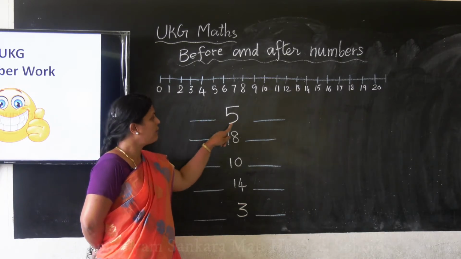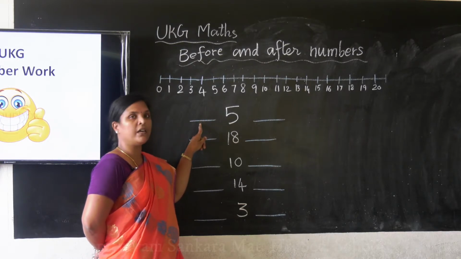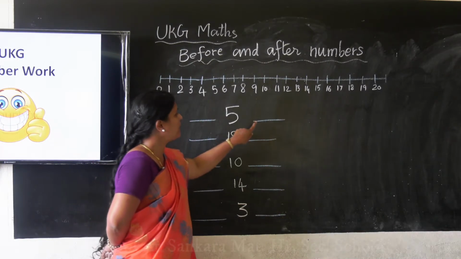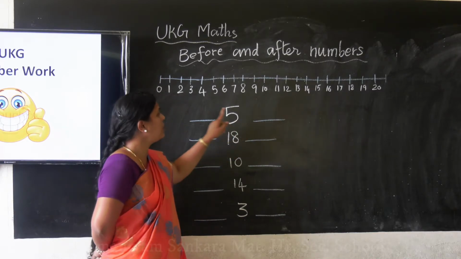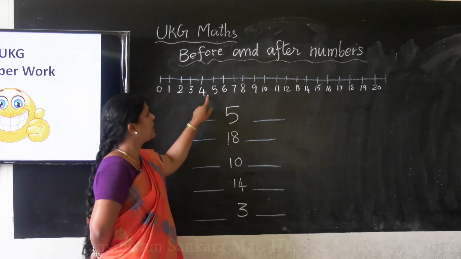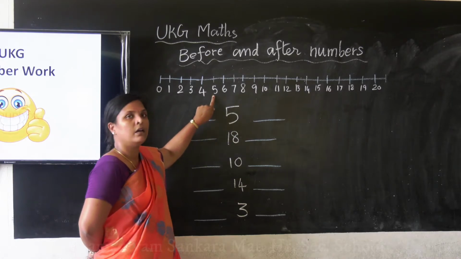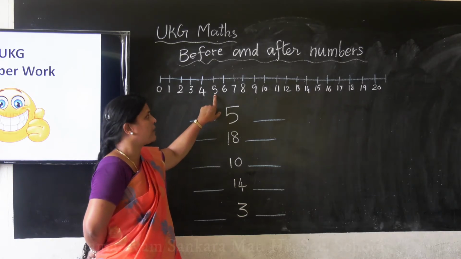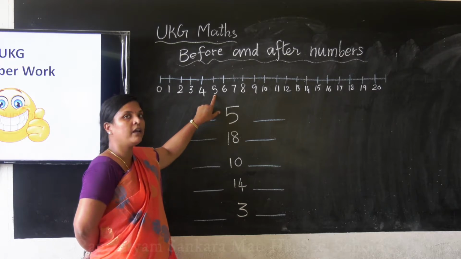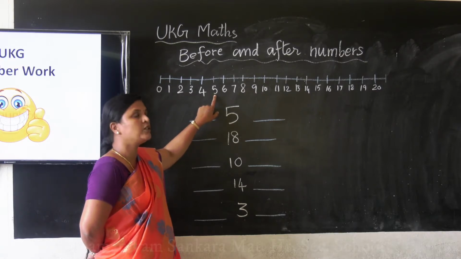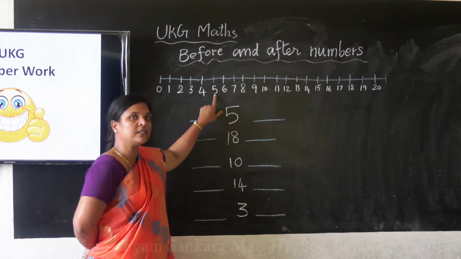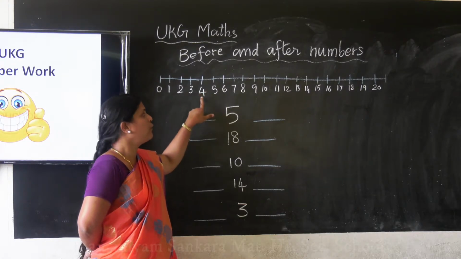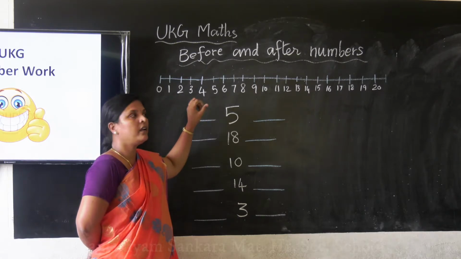Okay ma? 5. Before 5 I am having a dash. After 5 I am having a dash. How to find out? Where is the number 5 on the number line? Here is the number 5. What is the number before 5? Before means that number should come first. Which is the number that comes first of 5? 4.